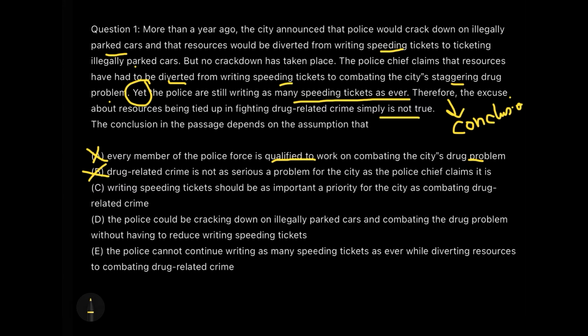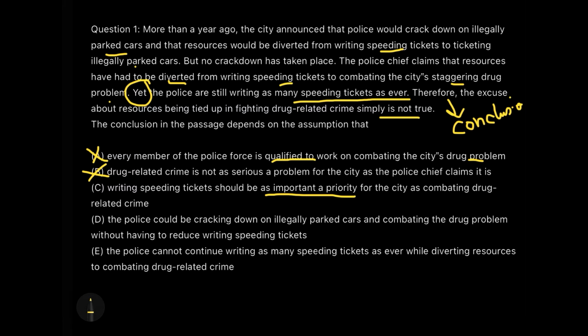Option C, writing speeding tickets should be as important a priority as the drug problem. So we are keeping speeding tickets and combating the drug problem on the same scale, having the same importance. And if they have the same importance, how can it support my premise that the police are still working against the illegally parked cars as they were working earlier?